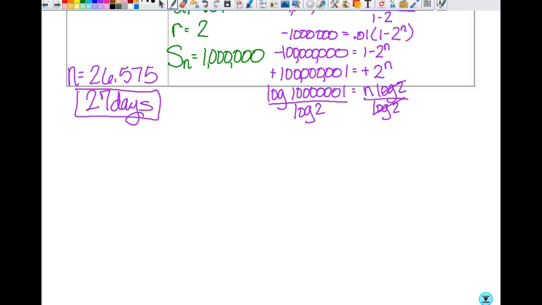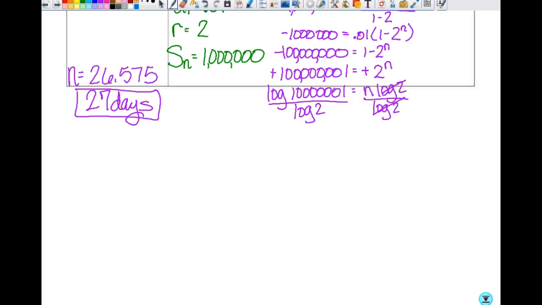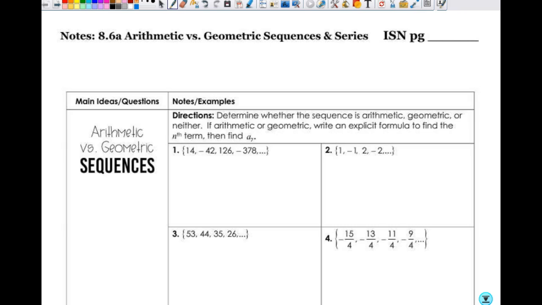So grab your notes for today. This is going on 156. Okay, so we've done arithmetic and we've done geometric for sequences and series. And each time it was like, this is arithmetic sequences, this is arithmetic series. This is pretty much it all mixed up.